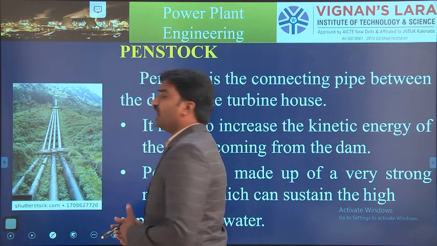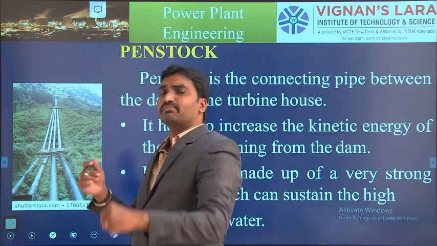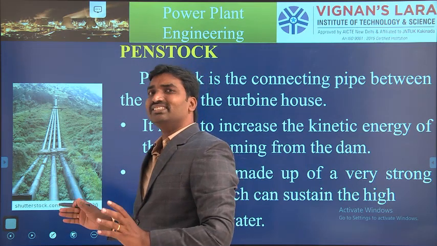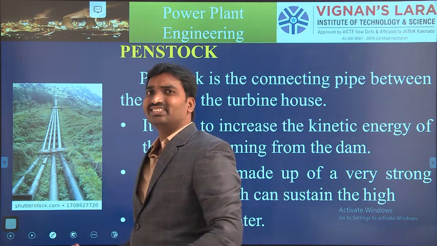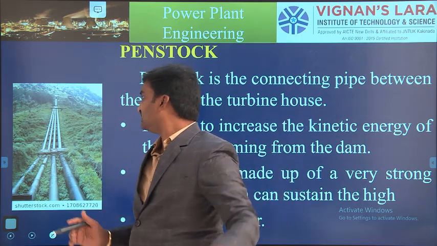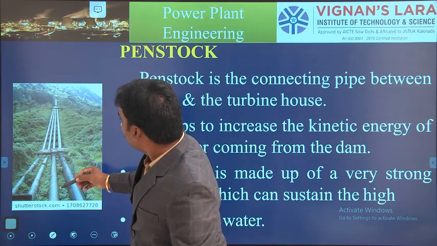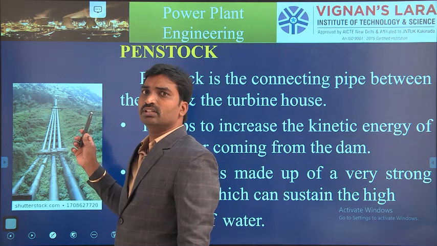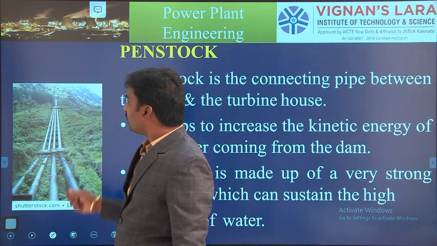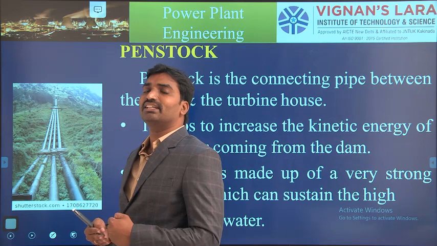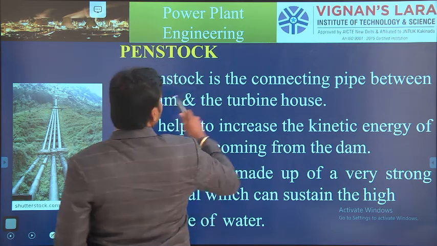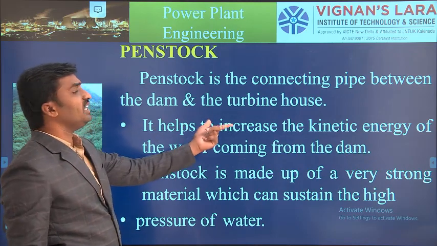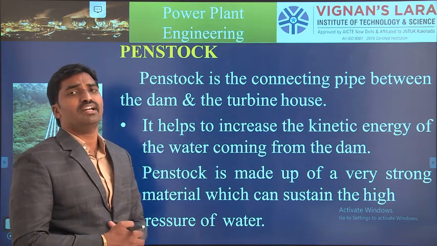So we don't assume that the turbine is placed behind or next to the dam only. We are placing the turbine somewhere, we are passing the water some distance away. So see here, the penstock pipelines, it's maybe too far away from the dam point. Okay, because we are flowing the water and it gives more kinetic energy, we are increasing the velocity itself. So the penstock is the connecting pipe between the dam and the turbine house. It helps to increase the kinetic energy. That is the main motto of a penstock.